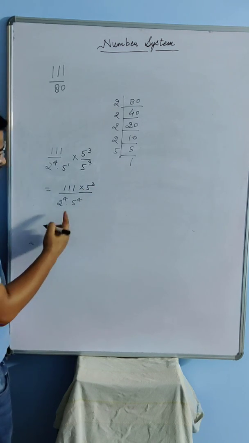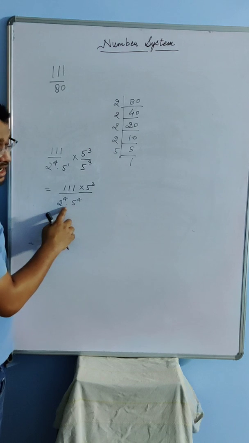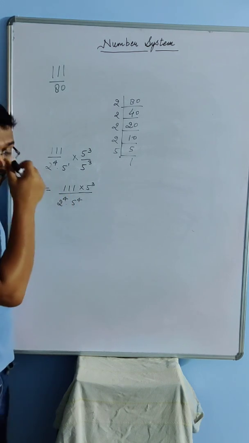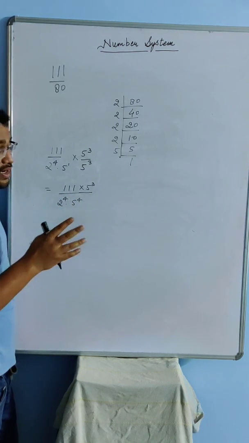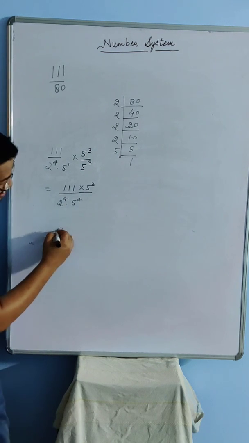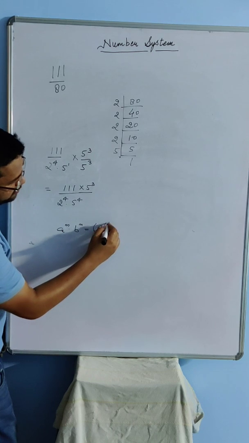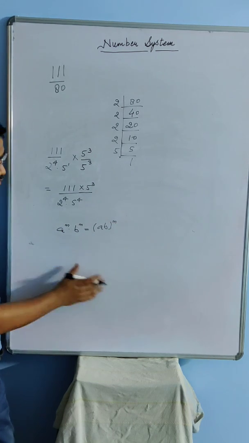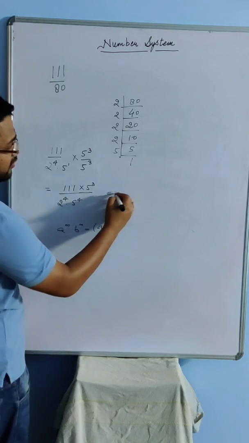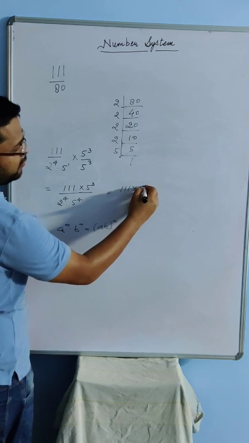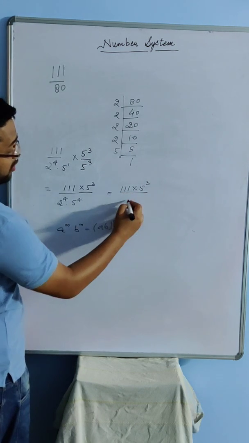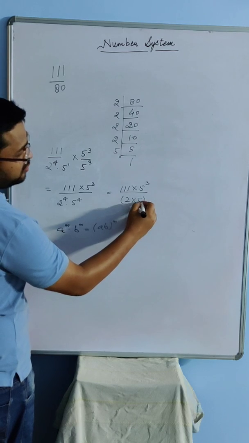So it becomes 111 into 5 cubed in the numerator, and 2 to the power 4 into 5 to the power 4 in the denominator. Now, since the bases are different but the powers are same, applying the exponential identity, a to the power m into b to the power m gives (ab) to the power m, I am going to have 111 into 5 cubed upon 2 into 5 to the power 4.